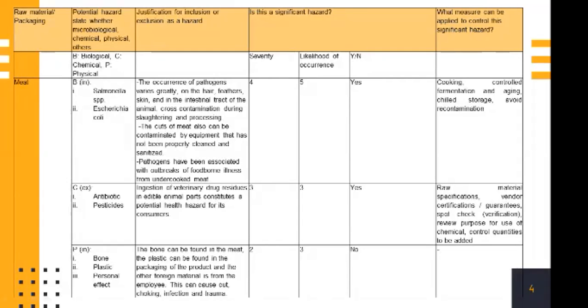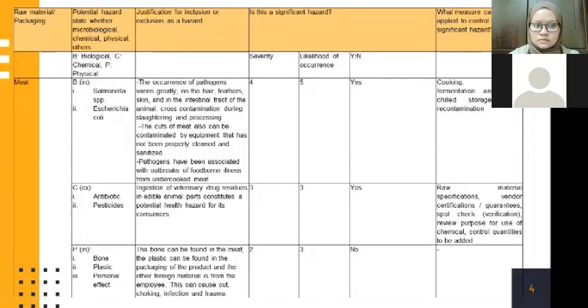The severity is 4, the likelihood of occurrence is 5, which means it is a significant hazard. What measure can be applied to control this significant hazard? Cooking, control fermentation and aging, chill storage, avoid recontamination.